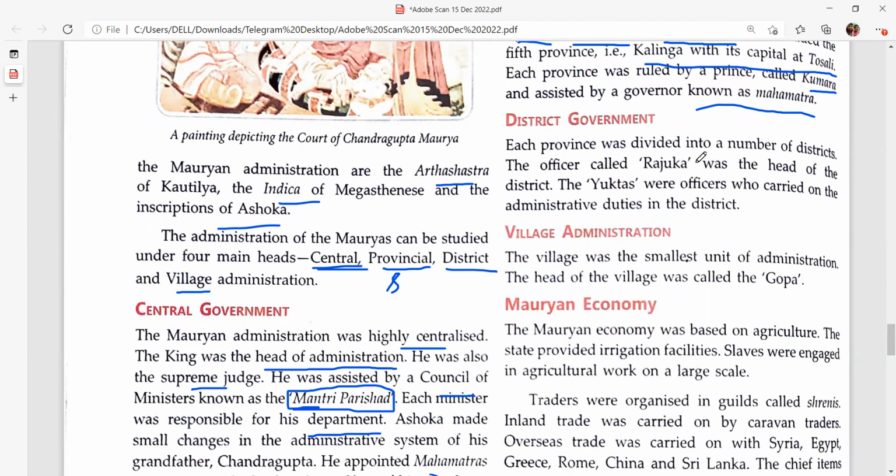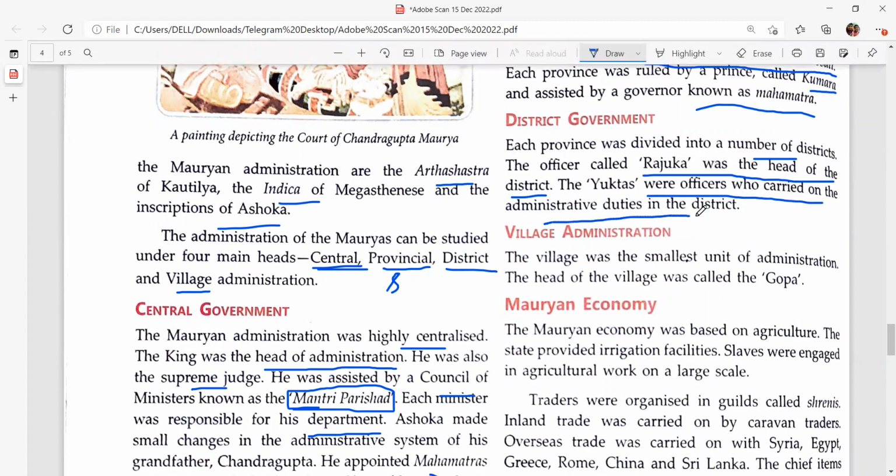District government. Each province was divided into a number of districts. The officer called Rajuka was the head of the district. Now the head of the district is the collector. At that time it was Rajuka. And the Yuktas were officers who carried out administrative duties in the districts.